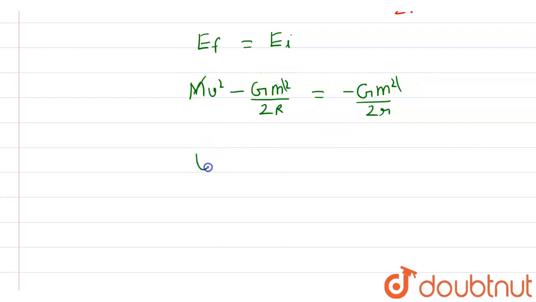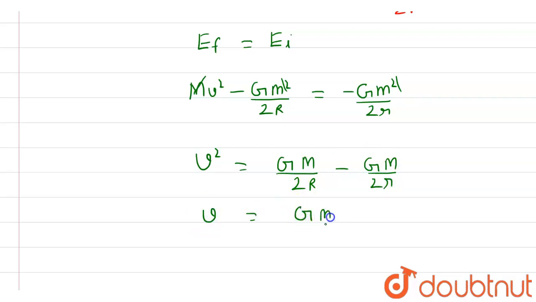So from here v square is equal to G into capital M by 2R minus G into capital M by 2 into small r. So v will be equal to, if we take GM as common, root of GM into 1 by 2R minus 1 by 2 into small r.